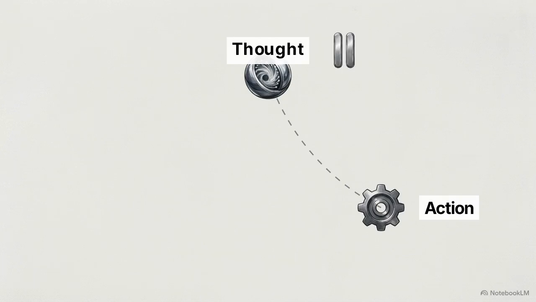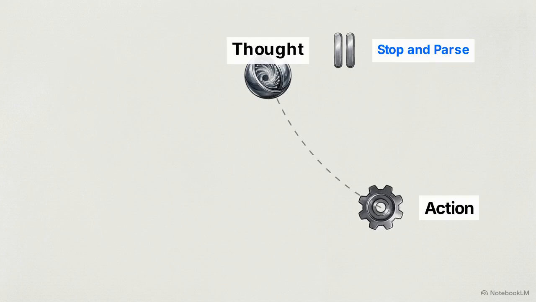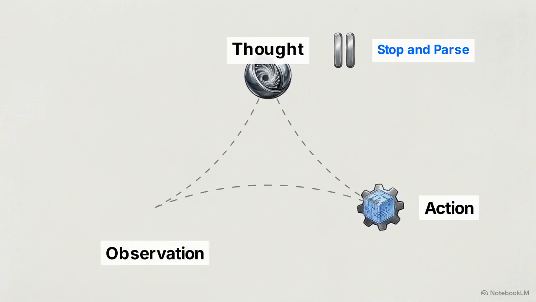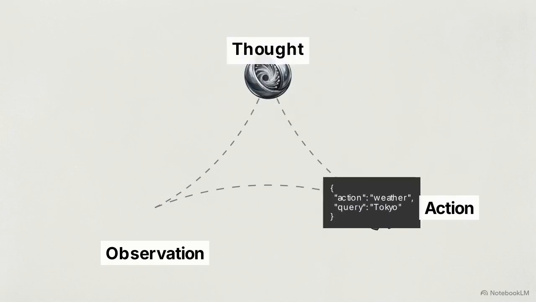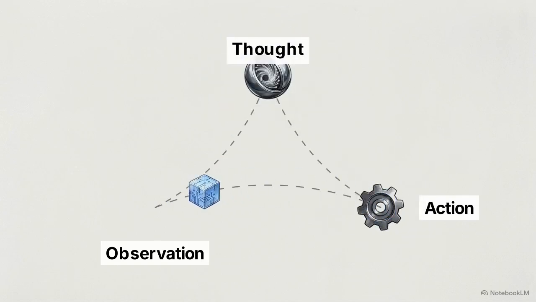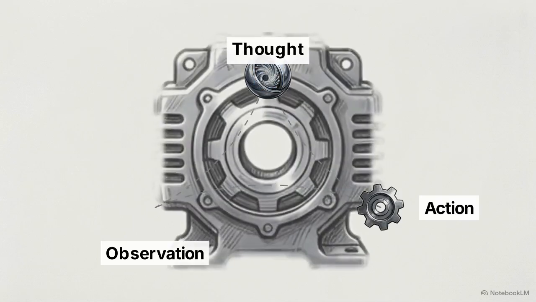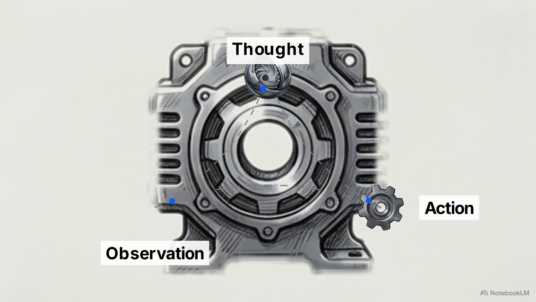For this to work, the text generation has to pause. This is a stop and parse approach, much like a librarian stopping to read the call number on a book before walking to the shelf. The AI halts entirely, letting the external computer system read the command and run the tool. Then comes the observation phase. The tool finishes its job and sends the raw environmental data or feedback straight back into the system. The AI looks at this new observation, forms a new thought about what to do next, and takes another action. The loop spins continuously, gathering information until the final answer is compiled.